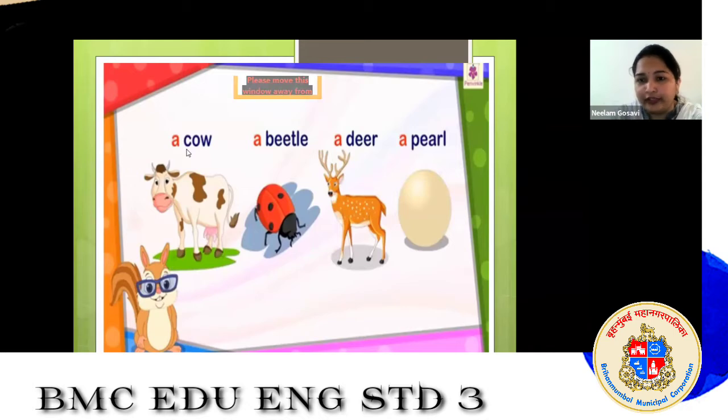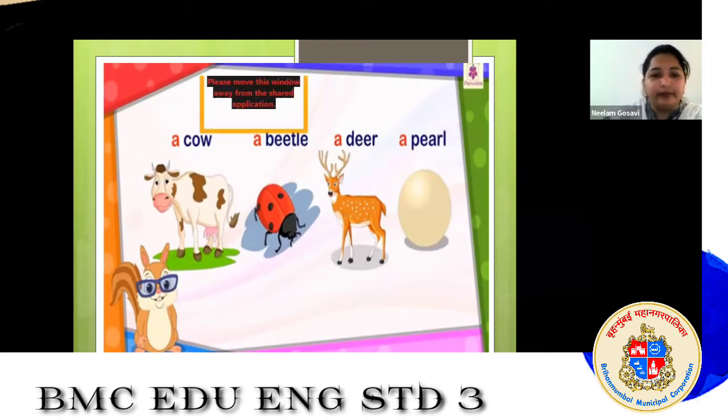It's a consonant. As I told you, whenever we speak about a general thing, which is not specific, cow means any cow, right? Here the first letter of cow is a consonant. So before that we should use a, not an. So we have to use a.